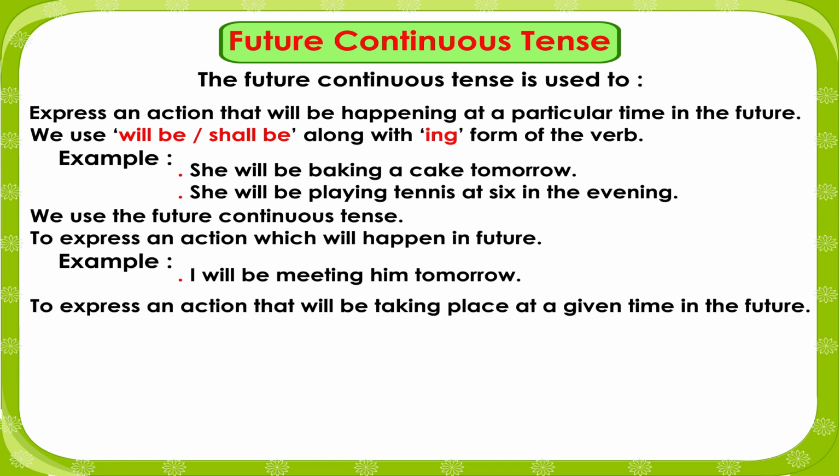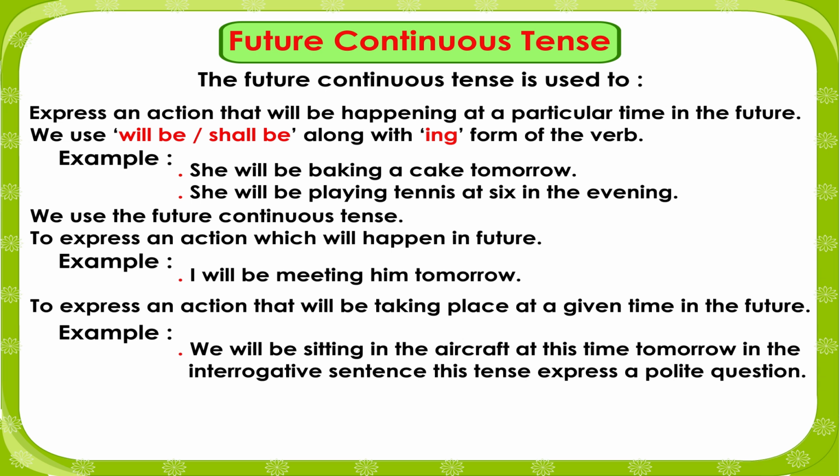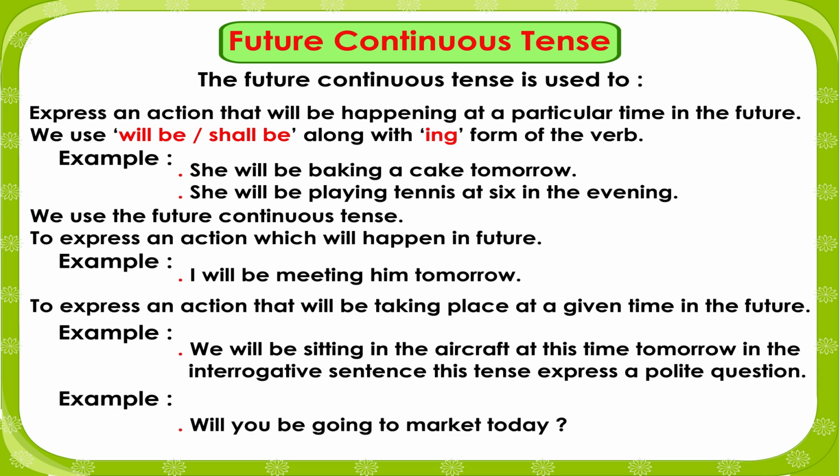To express an action that will be taking place at a given time in the future. Example: We will be sitting in the aircraft at this time tomorrow. In the interrogative sentence, this tense expresses a polite question. Example: Will you be going to market today?